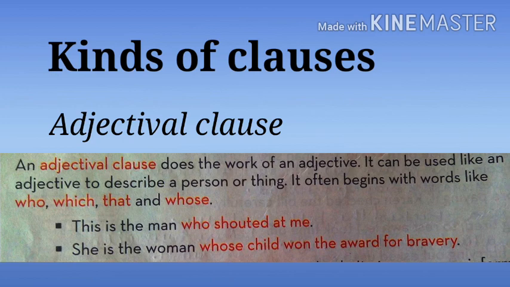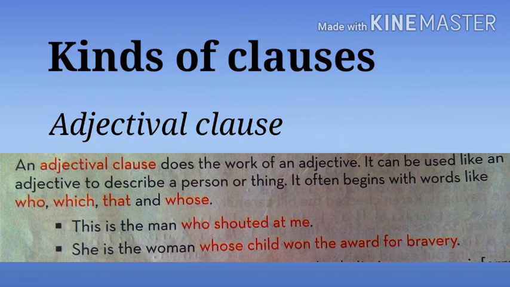Now here there's a hint. You can find it quickly. How? Just see here. It often begins with words like who, which, that and whose. Okay, remember kids? Who, which, that and whose. If these words are there, then it is an adjectival clause.